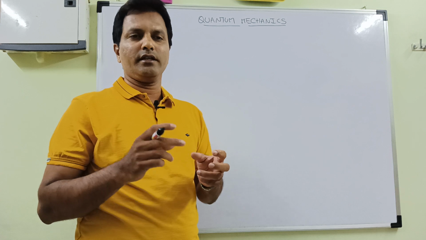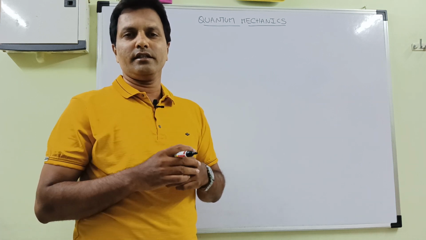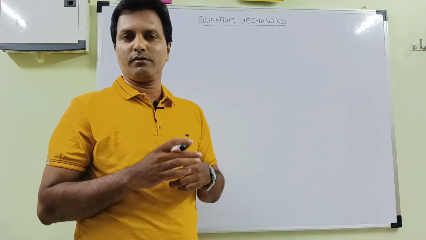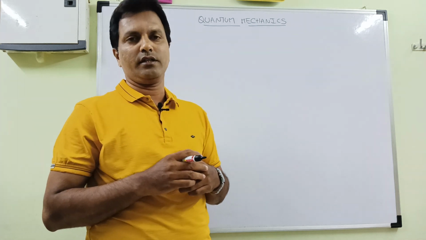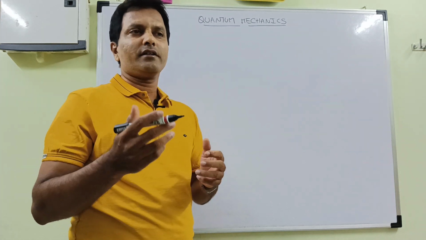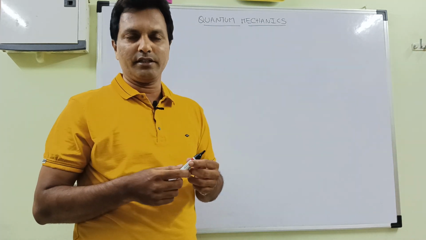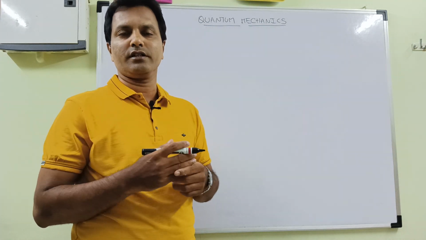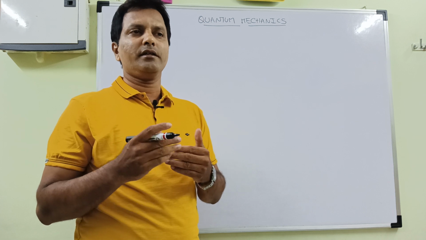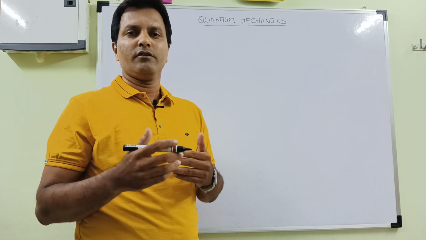He said that quantization should apply to the observable particles only. After that, Schrodinger developed a differential equation for the wave function, and he paved the way for wave mechanics.